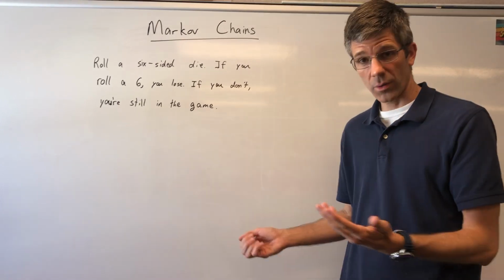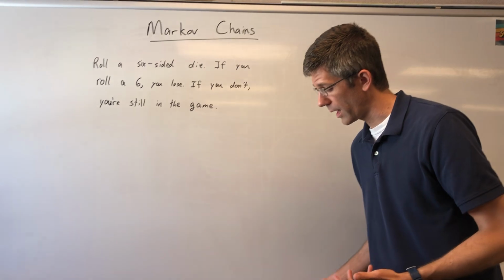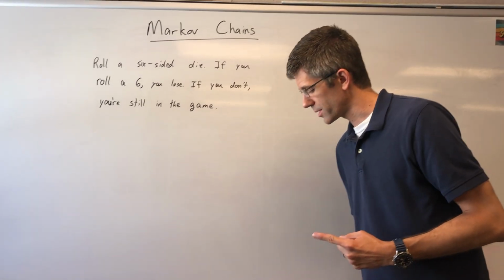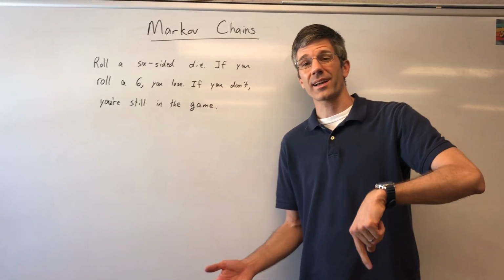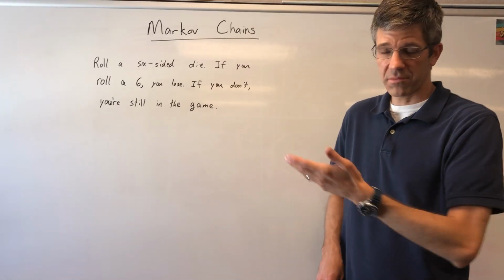So you can't see what I'm rolling, but here goes. Zero rounds have passed so far, and I just rolled a 5, so I'm still in the game after one roll. So I rolled a 6. Ah, man, I lost on the second one. So you can do this if you want. Let's move on.